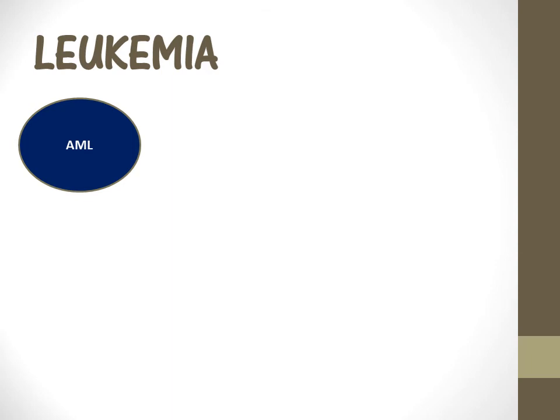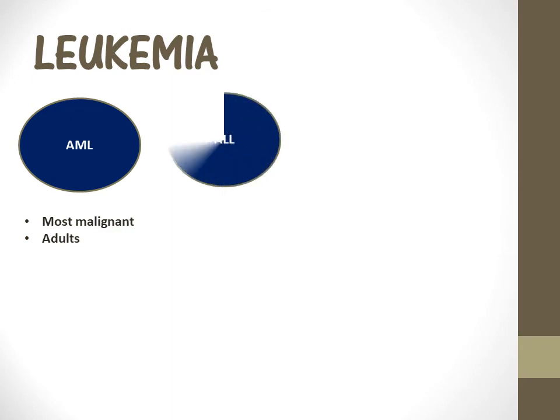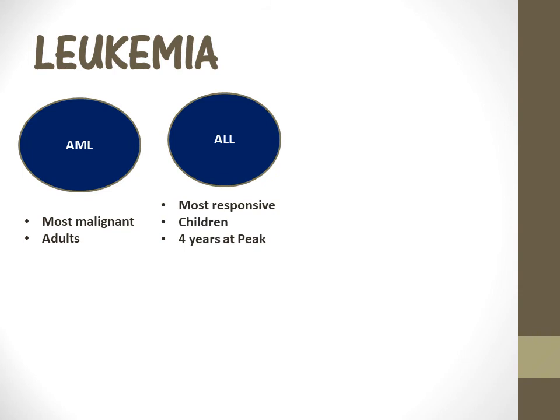Acute myeloid leukemia is the most malignant type and it affects adults. Whereas acute lymphocytic leukemia is the most responsive to therapy and affects children, reaching its peak at 4 years.